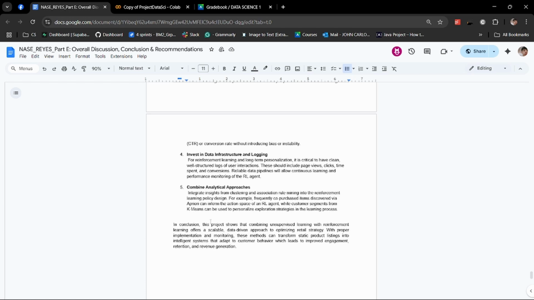Lastly, combine methods for smarter strategies. Use insights from clustering and Apriori to inform RL agents, tailoring both recommendation and exploration strategies for each customer type.